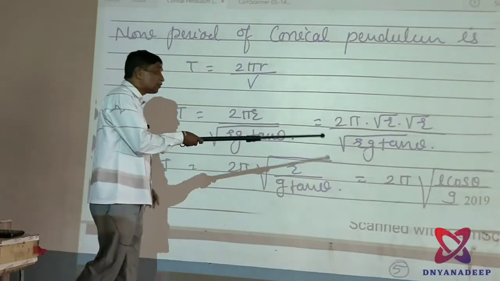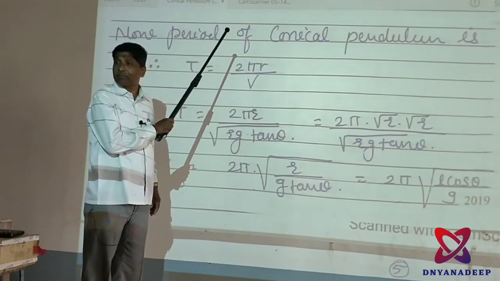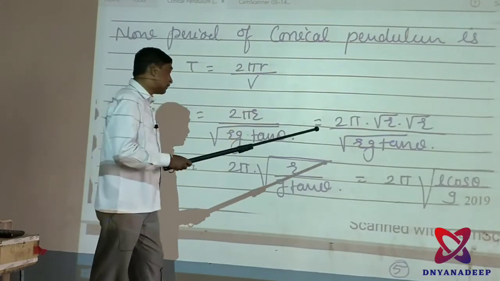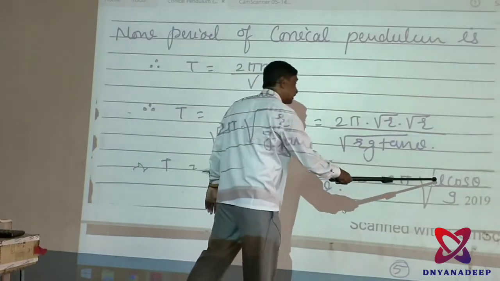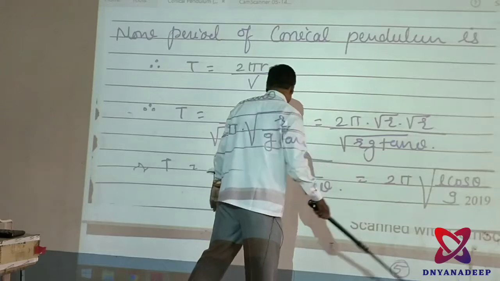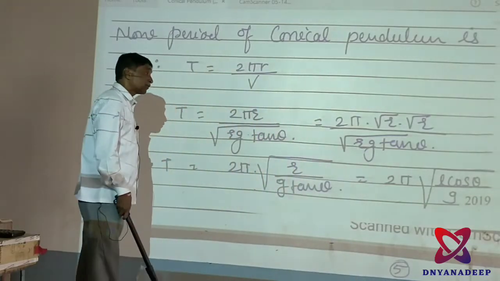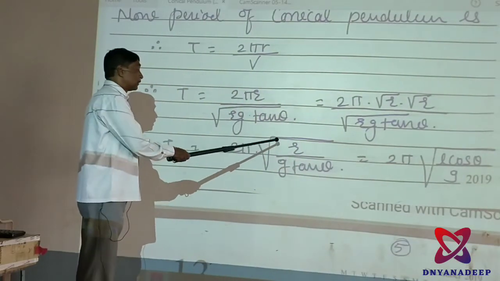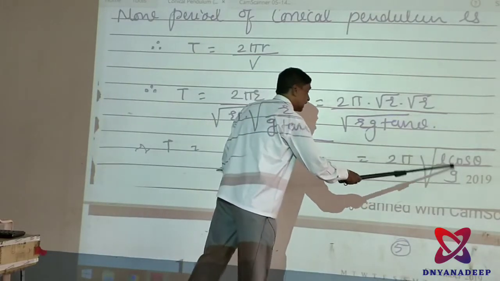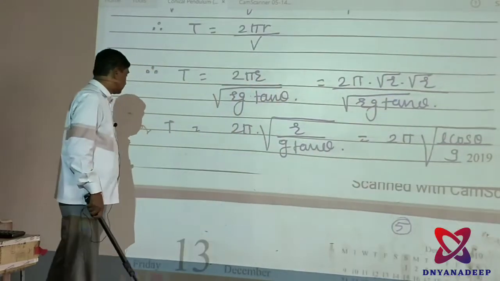How does that L cos theta come? Again from the figure, h is equal to L cos theta. Here comes h, therefore the total terms I can write, that is L cos theta upon g. Clear? 2 pi square root of r upon g tan theta is equal to 2 pi square root of L cos theta upon g.